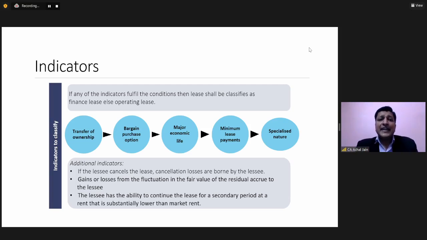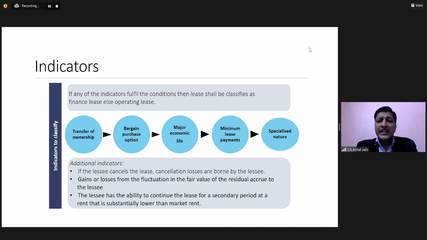If these indicators exist in the lease arrangement, then the lease arrangement may be classified as a finance lease. But if none of the indicators which we are going to discuss now are available in the lease arrangement, then such a lease arrangement will not be considered a finance lease. So let's understand some of these aspects.